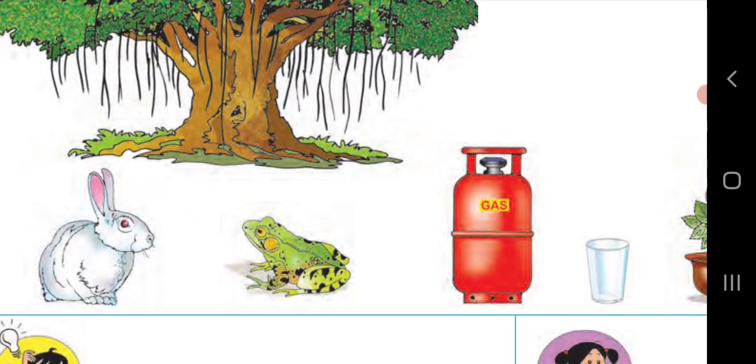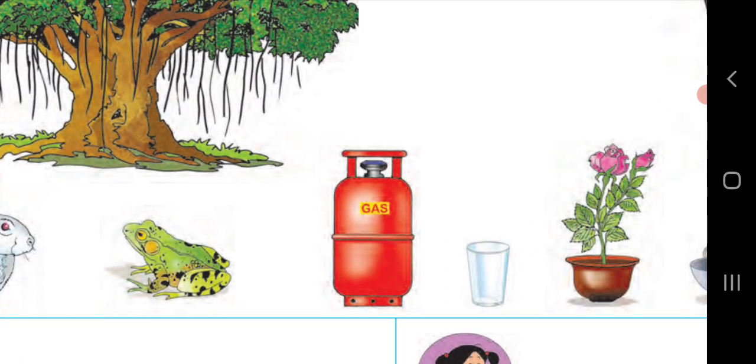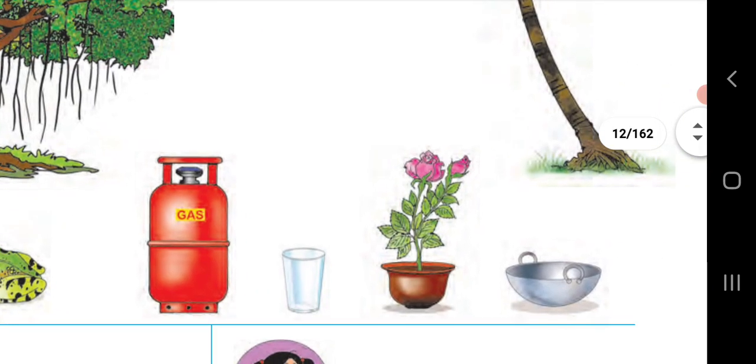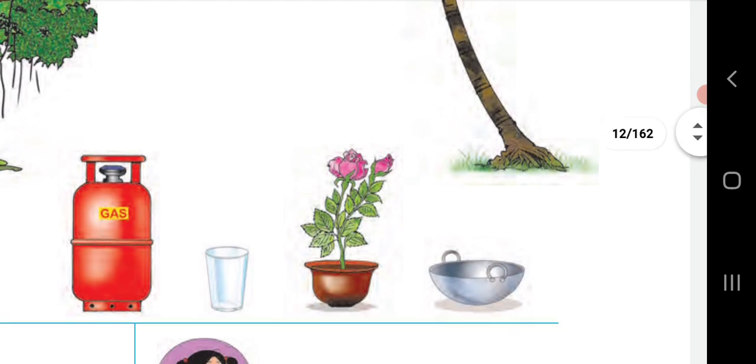Rabbit, living thing, and rabbit is an animal. Frog, living thing, animal. Gas, non-living thing. Glass, non-living thing. Plant, living thing. An iron pan, non-living thing.